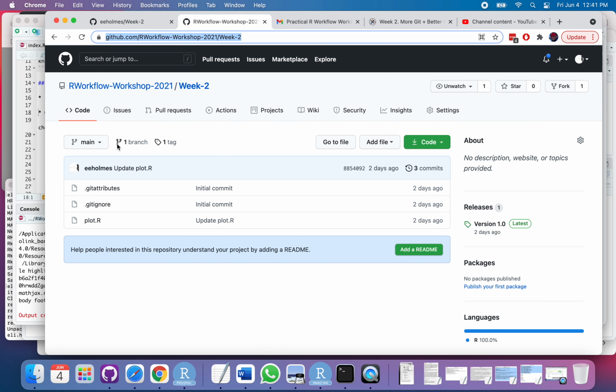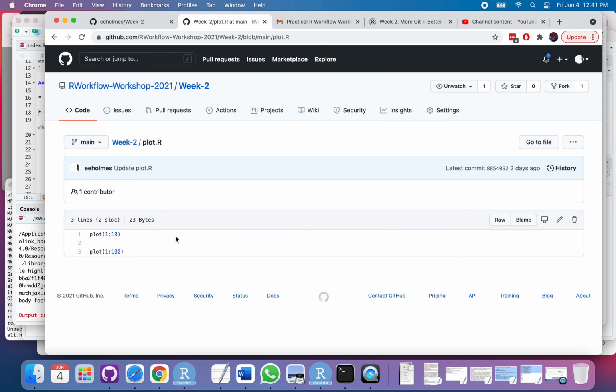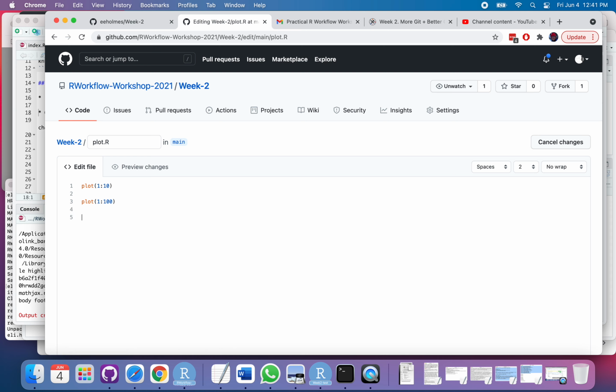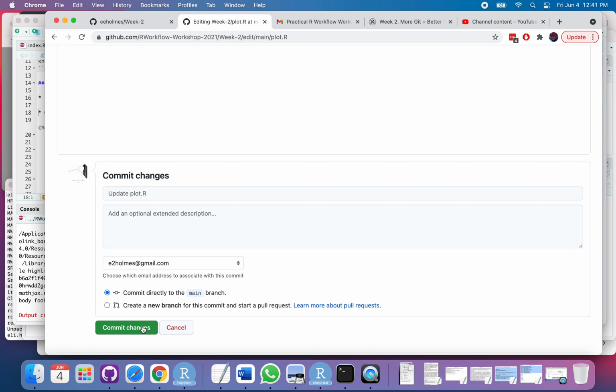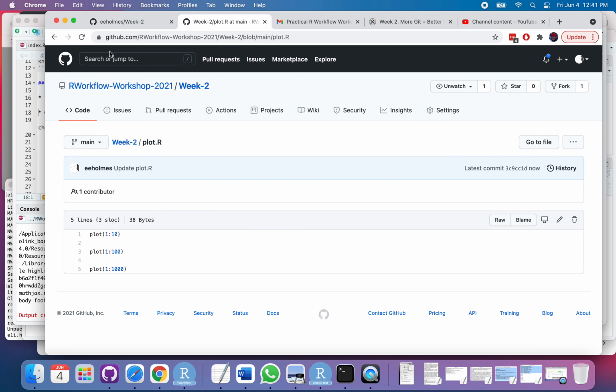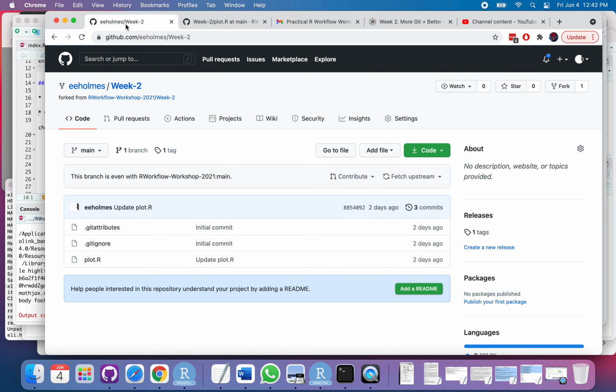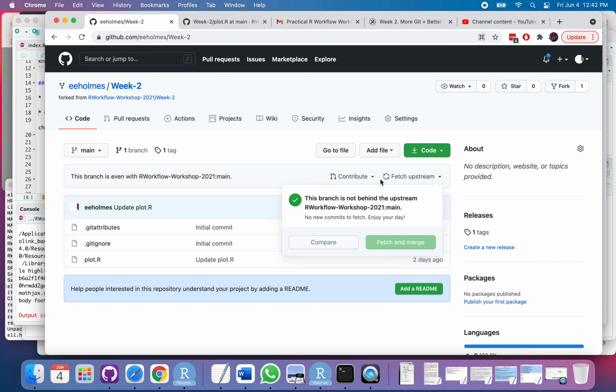So here I'm back at the parent. You can see this is our workflow workshop. And I'm going to change this code right here. Okay, so I'm going to use this edit here. So I'm editing. Okay, so I made a small change to this file. I'm not going to add a note, just commit that. Okay. So now this is the parent, and I've made this change, and let's look down here, and there's nothing there yet. Let's fetch upstream.